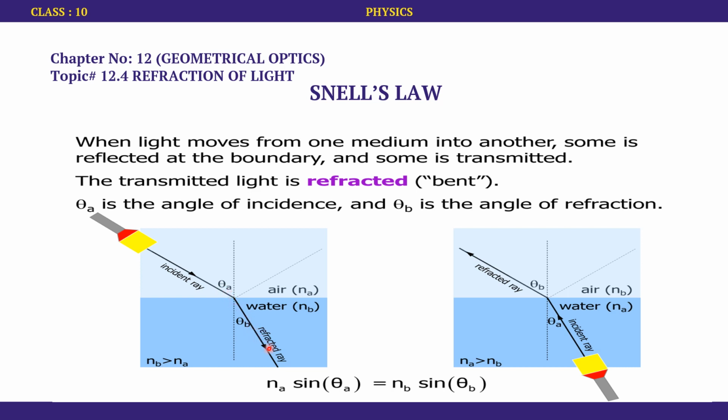Nb means the refractive index of the medium in which the refracted ray is. Theta A is the angle of incidence, whereas theta B is the angle of refraction, which, as already defined, is the angle between the normal and the refracted ray. So this is the equation for Snell's law.